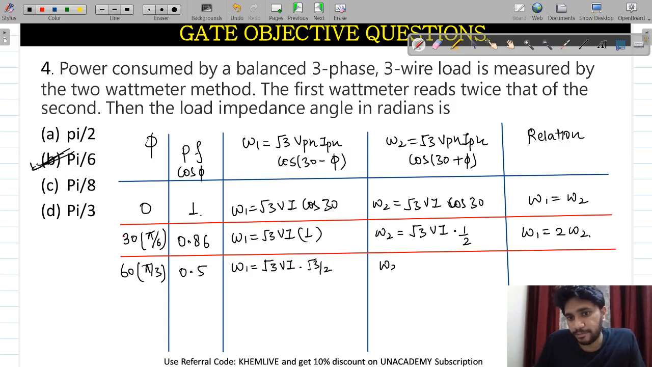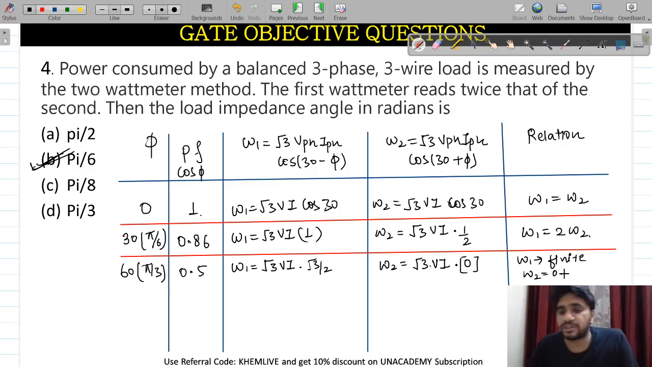This value W2 will be what? Root 3 VI. After this, 30 plus 60 will be 90. Cos of 90 will be 0. Now here W1 is finite and W2 is 0. In most examinations this question was asked: for what value of power factor does one of the wattmeters show 0 value?